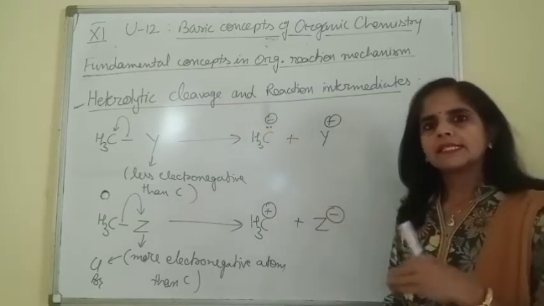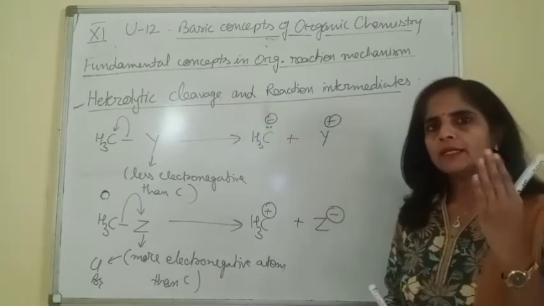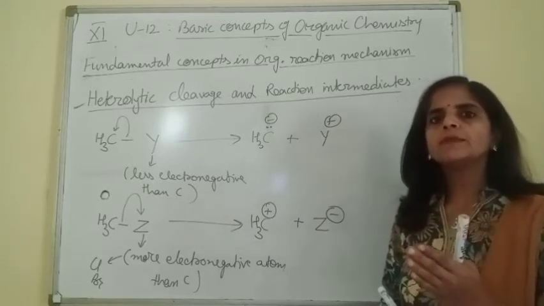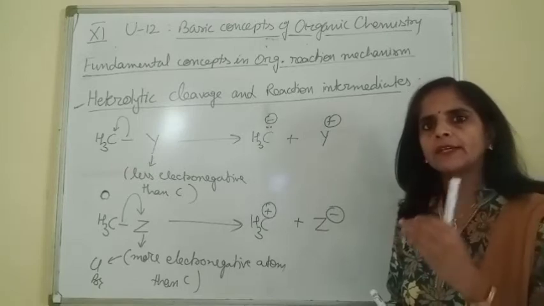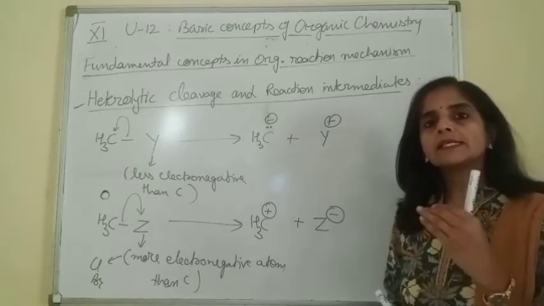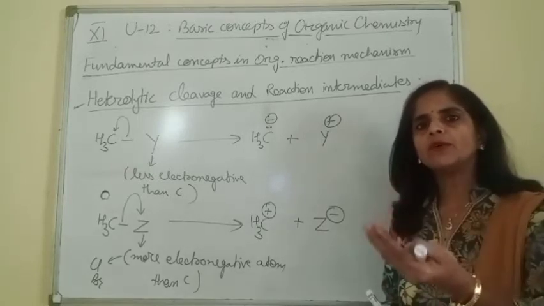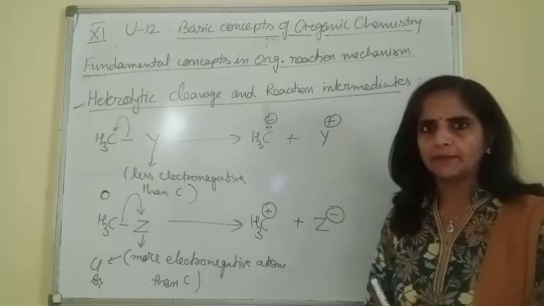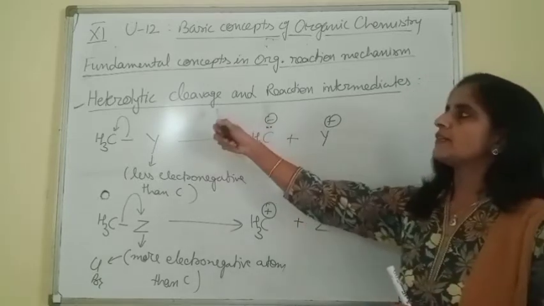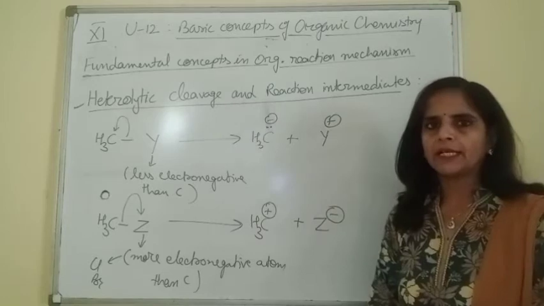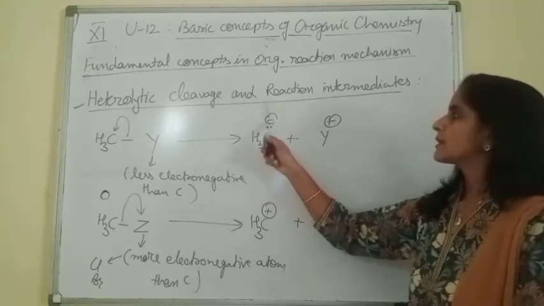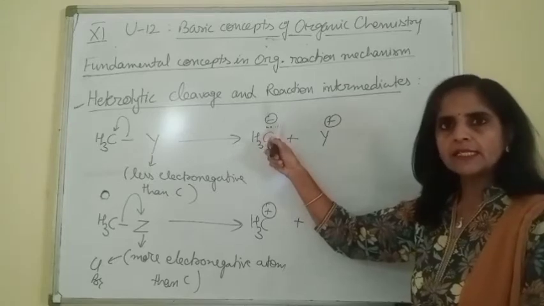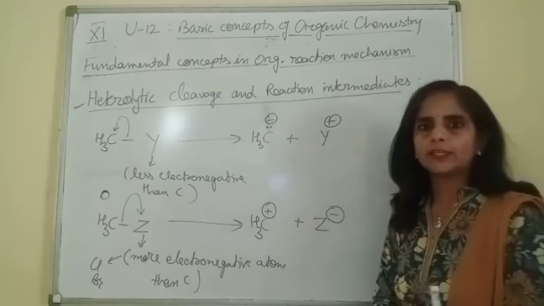Okay, just listen to the definition. When the covalent bond breaks in such a way that the shared electron pair is completely transferred on the more electronegative atom, then this cleavage is termed as heterolytic cleavage. In the first species, carbon is negatively charged and it has 8 valence electrons.